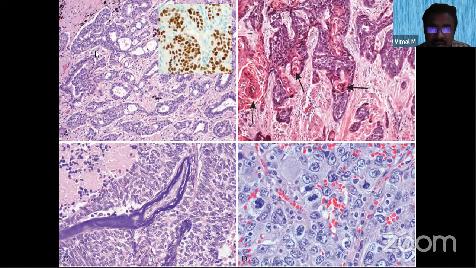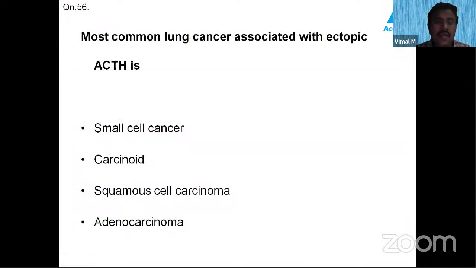We have read adenocarcinoma, squamous cell and small cell, and the diagnosis of exclusion is large cell carcinoma. As the name itself suggests, see this. You can see all these are large cells with nuclear chromatin and prominent nucleoli. So this is the diagnosis by exclusion, the large cell cancer. Now I think you will solve all these MCQs.